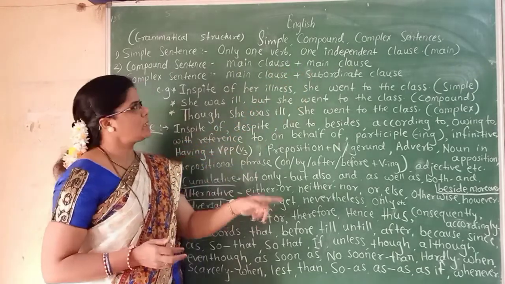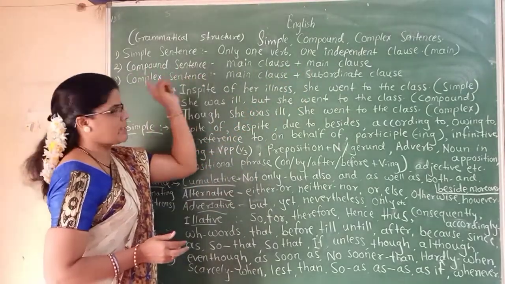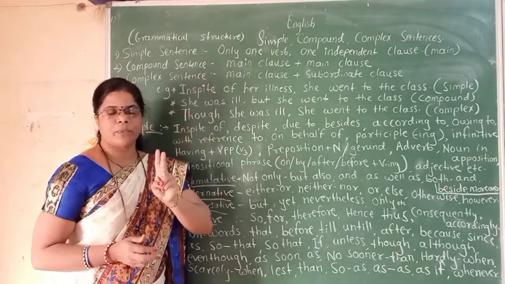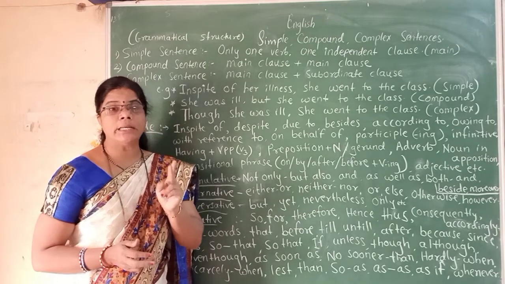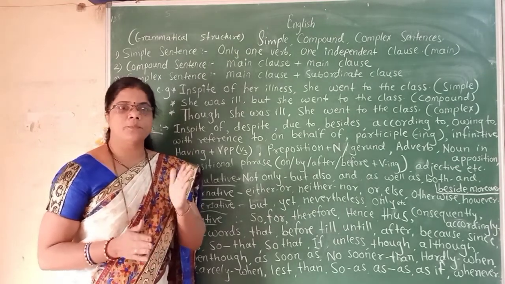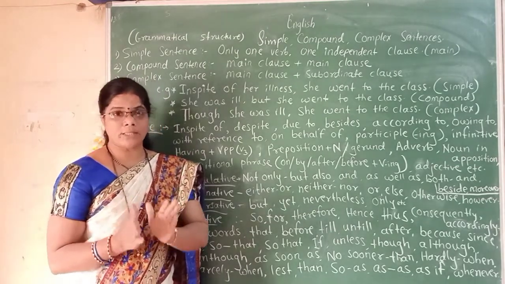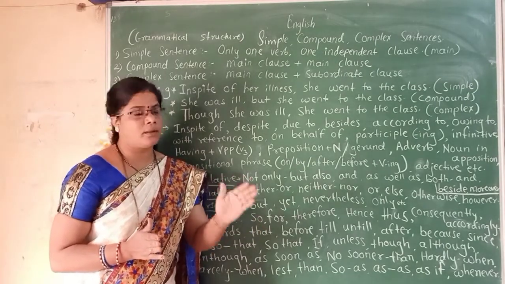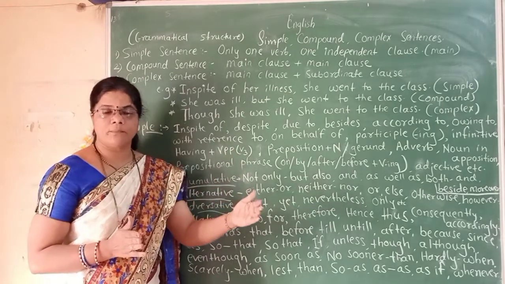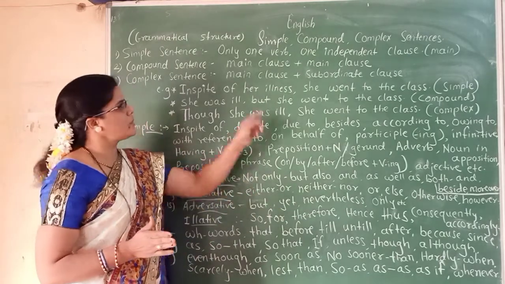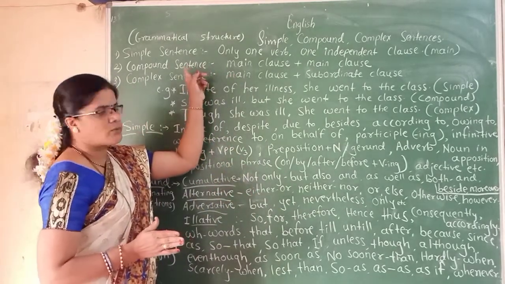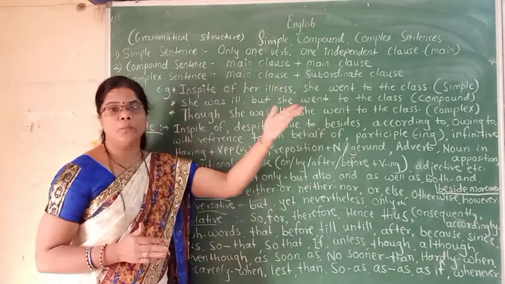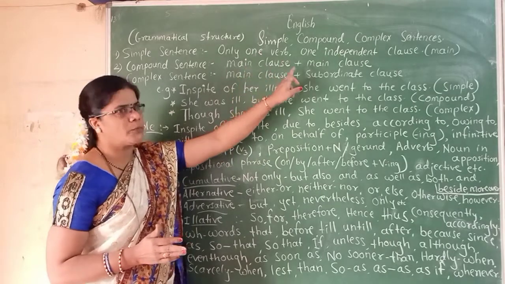So here in this simple sentence there is only one verb and one independent clause, that is main clause. Next one, compound sentence. This compound sentence contains two clauses, but those two clauses are independent ones. Subject is similar, कर्ता समान असतो, but those are independent ones. The actions may be different, but the subject similar. So here, compound sentence has two or more than two main clauses, main clause plus main clause.